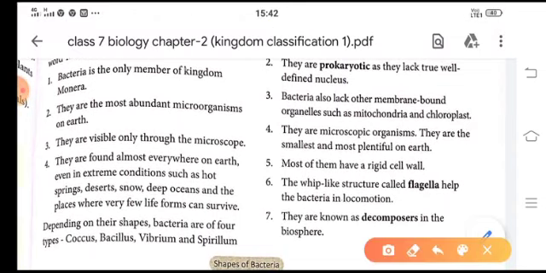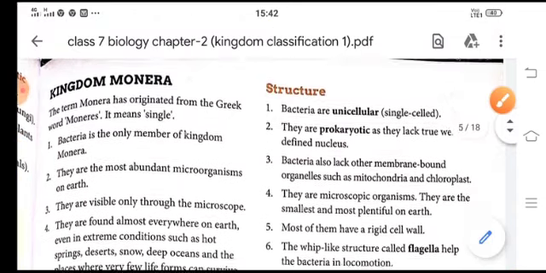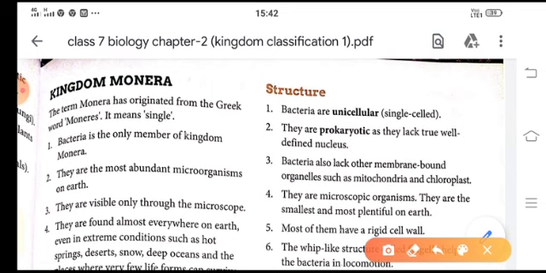Now these bacterial cells are unicellular. That means single celled structure is there. They are prokaryotic in nature, children. Prokaryotic means that they do not have a well-defined nucleus. Whatever DNA material is present in bacteria is distributed in the whole cytoplasm.